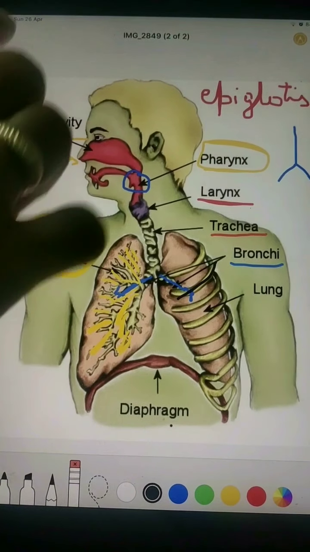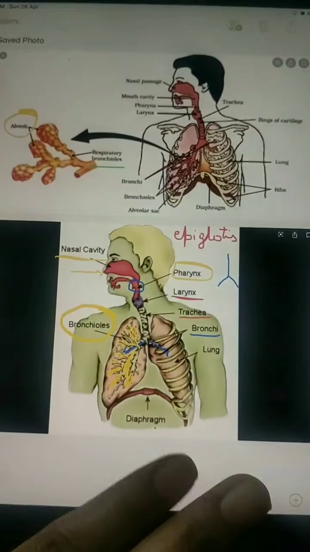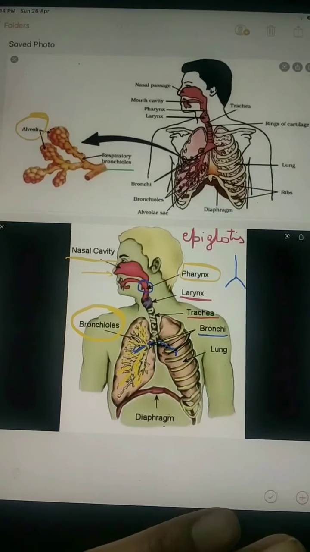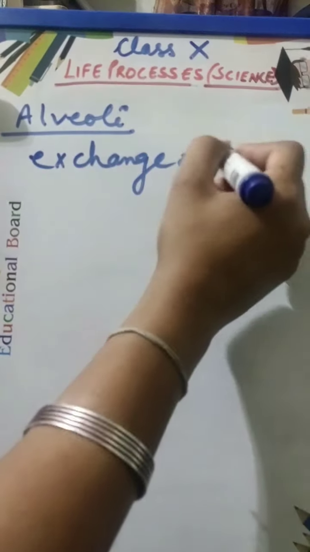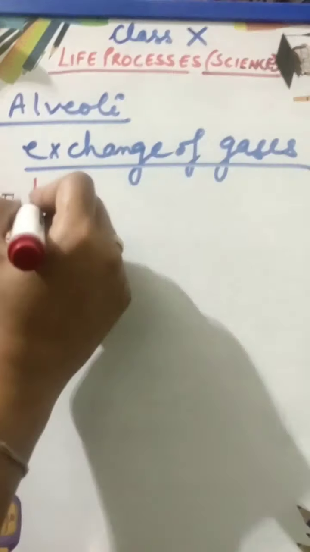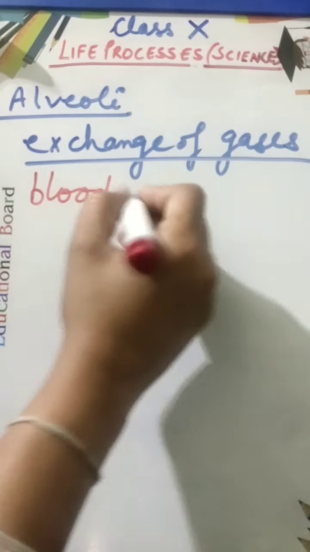So this is diaphragm. Now this is the respiratory structure. Now how does the exchange of gases occur? So alveoli are the structure where actual exchange of gases occurs. Alveoli are richly supplied with blood capillaries.